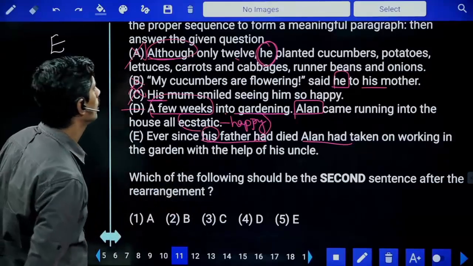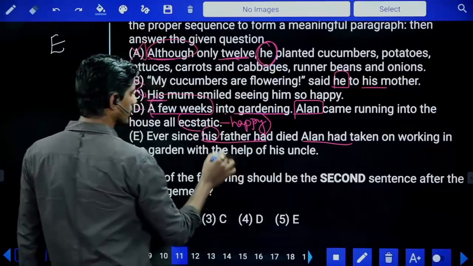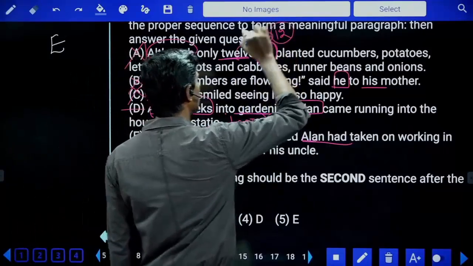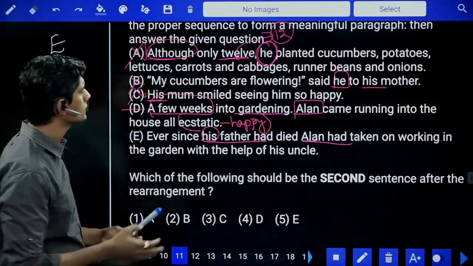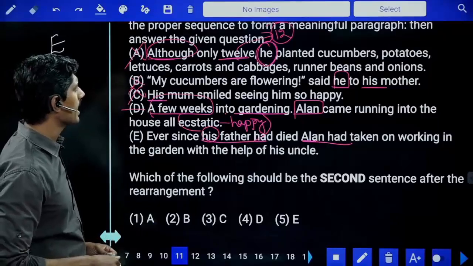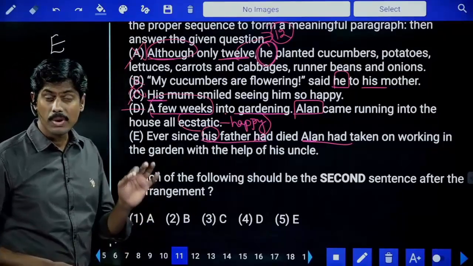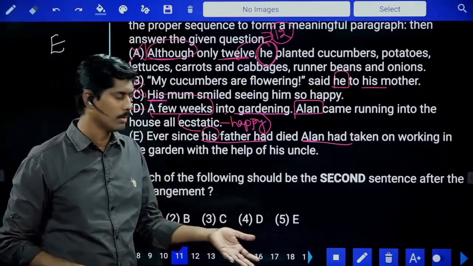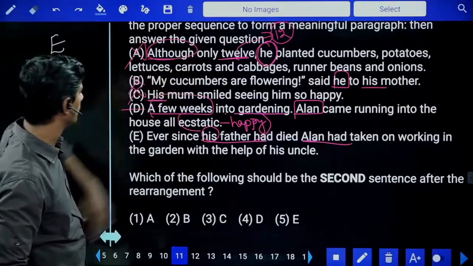Maybe, I'm not sure. And although only 12, 12 means this is Alan's age we are talking about. His age is only 12. Although he's 12, he planted cucumbers, potatoes, lettuces, carrots and cabbages, runner beans and onions. What did he plant during gardening? What was his job? That's what he's saying, the job role.